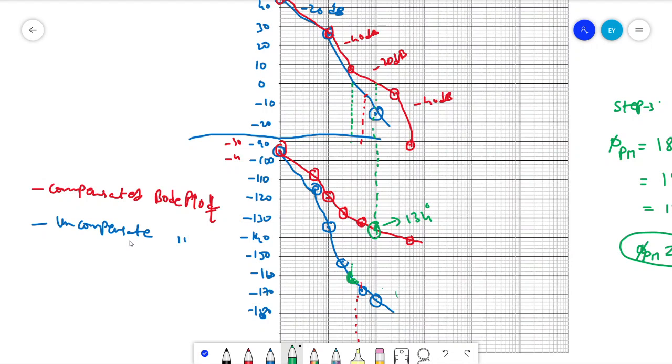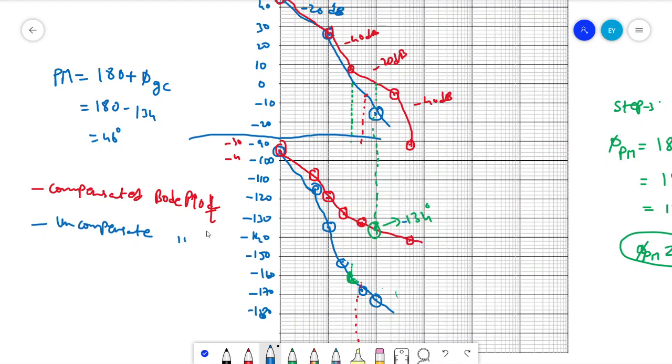So to compute the phase margin, what we need to do: the phase margin PM you will get as 180 plus phi GC. Phi GC is nothing but the angle contributed at gain crossover. Gain crossover is this point. It is actually minus 134. Therefore, 180 minus 134 we get as 46 degrees.